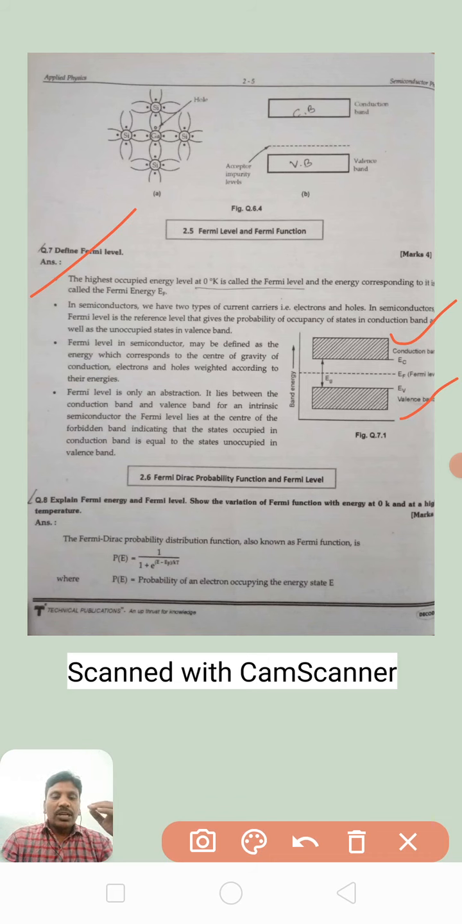The Fermi level always lies at the center of the forbidden gap, in between the conduction band and the valence band. So the Fermi level is nothing but the highest occupied energy level at 0 Kelvin. The energy corresponding to the Fermi level is called the Fermi energy, and this is very important: the highest occupied energy level at 0 Kelvin temperature.